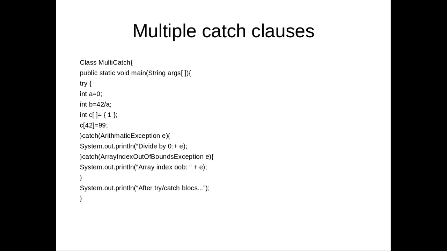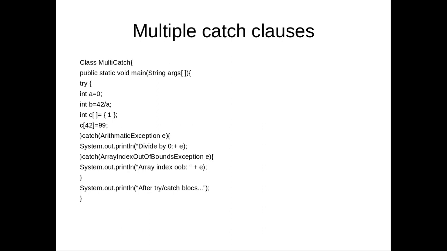Then suppose int a equals 0, int b is equal to 42 divided by a, what will happen? As the value of int a is 0, definitely 42 divided by a will generate an ArithmeticException. So after that it won't be executed.